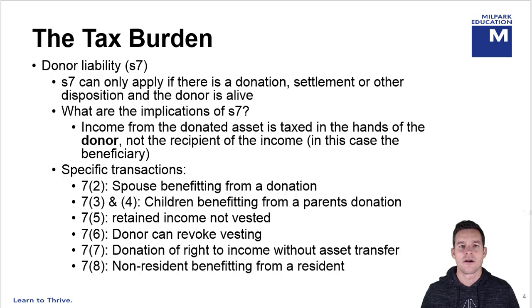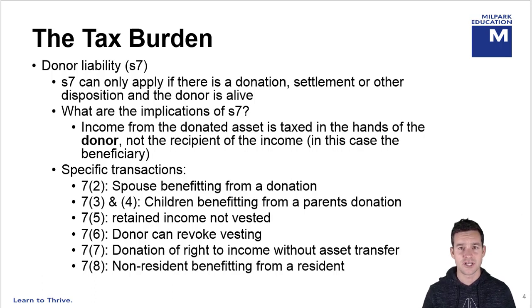Now, in terms of the tax hierarchy, we start with the donor in terms of Section 7. Now, Section 7 was discussed in more detail in the donations tax video 6c, and I suggest you re-watch that video if you feel like you need to recap any of those principles ahead of attempting the practice questions in this lesson. So for Section 7 to apply, there must be a donation, settlement, or other distribution or disposition, and that donor must still be alive. So if that donor has passed away, there can be no Section 7 attributions in that trust.